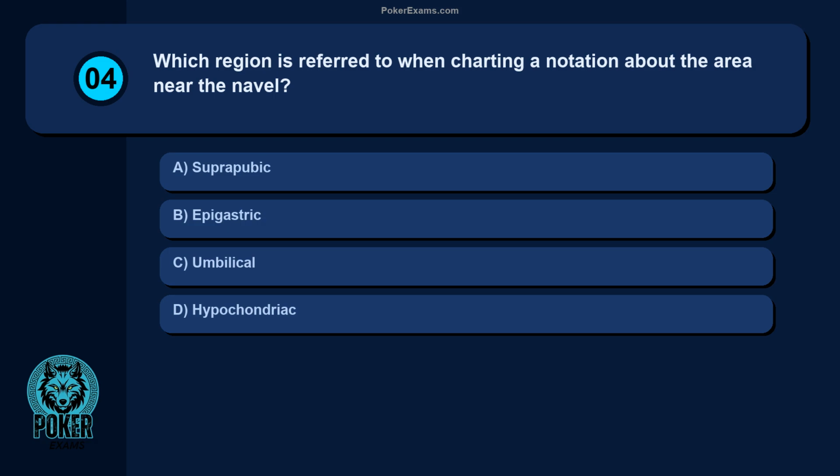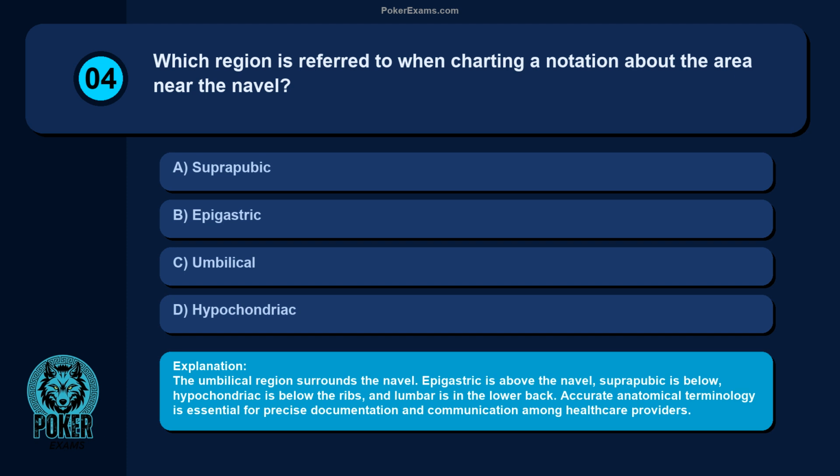Question 4. Which region is referred to when charting a notation about the area near the navel? Suprapubic, epigastric, umbilical, hypochondriac. The umbilical region surrounds the navel. Epigastric is above the navel, suprapubic is below, hypochondriac is below the ribs, and lumbar is in the lower back. Accurate anatomical terminology is essential for precise documentation and communication among healthcare providers.